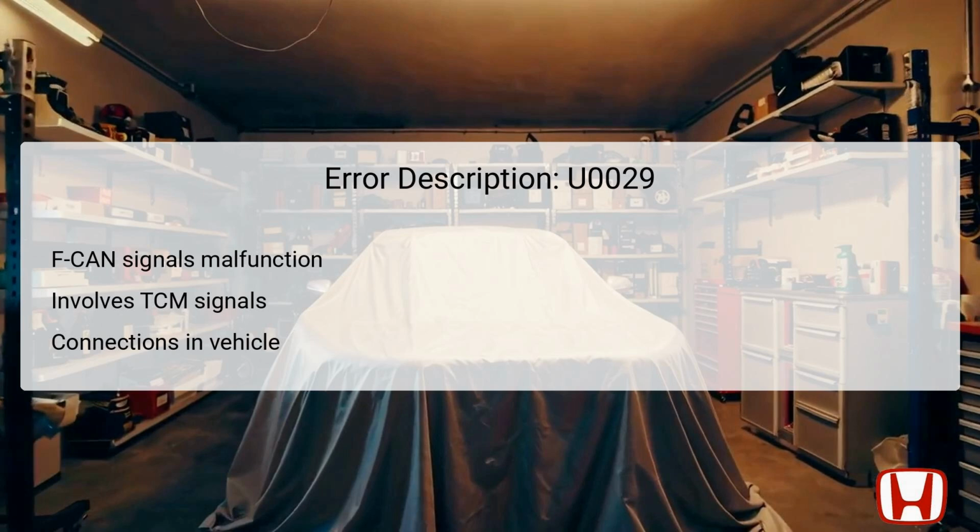The error description for DTC U0029 indicates a malfunction in the FCAN signals, integral for communication among control modules. The TCM, which is typically located within the transmission area, communicates via FCAN using two critical signal lines, FCAN-H and FCAN-L. These lines connect to the vehicle's electronic control unit, ECU, and other modules. When signals fail to transmit effectively, it disrupts this network, leading to delays in communication that can result in shifts in performance.